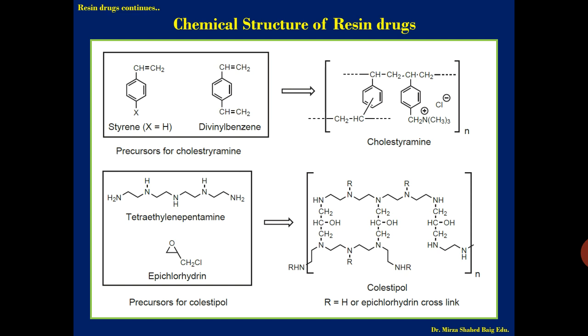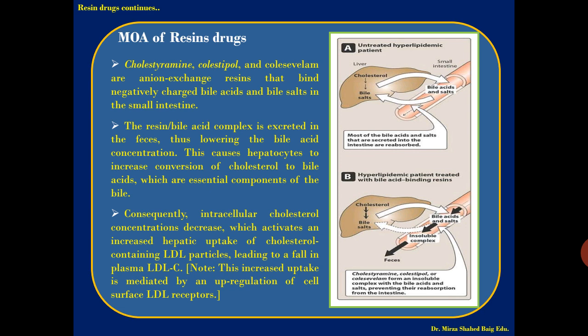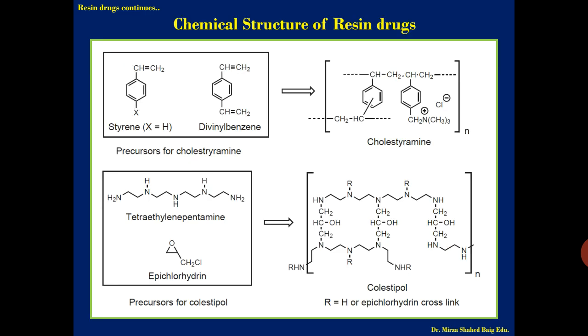Next we go for the chemistry of resins. If you see the chemical structure of the three resin drugs, the first one is the precursor of cholestyramine, that is styrene molecule and divinyl benzene.